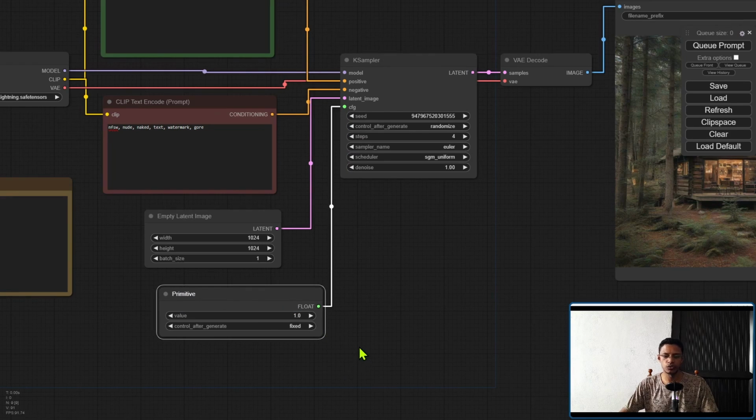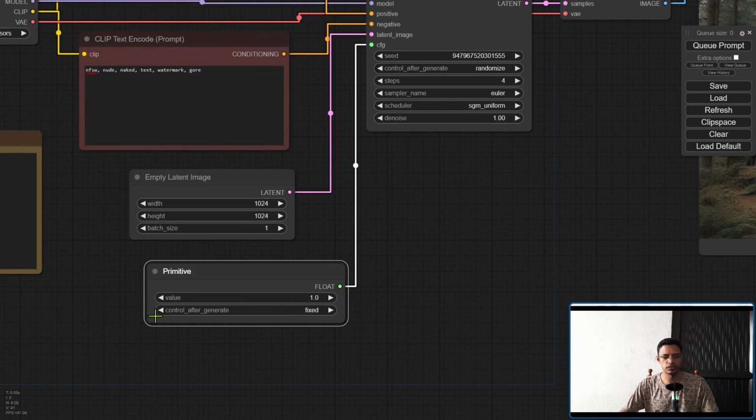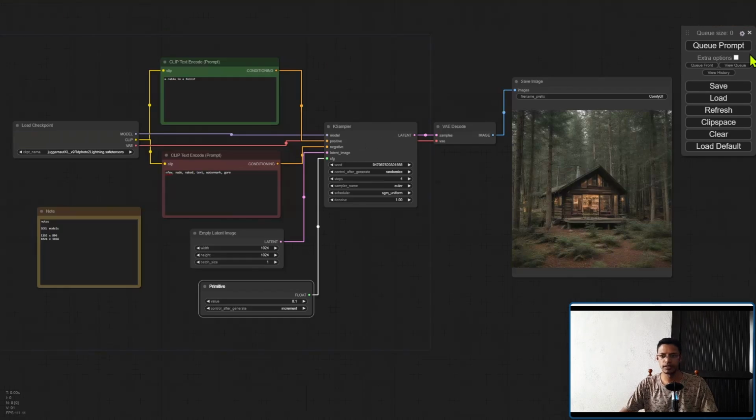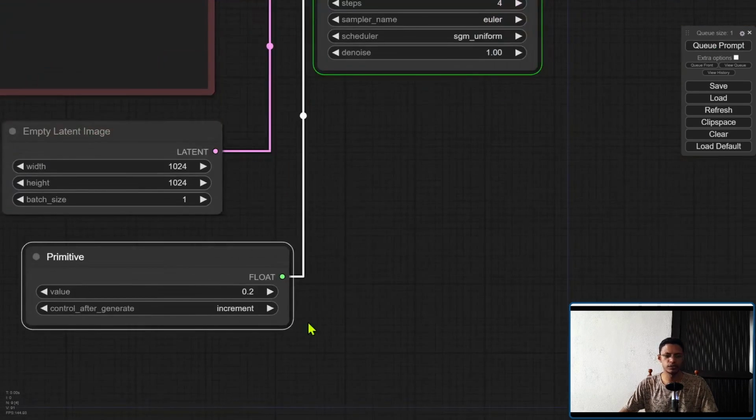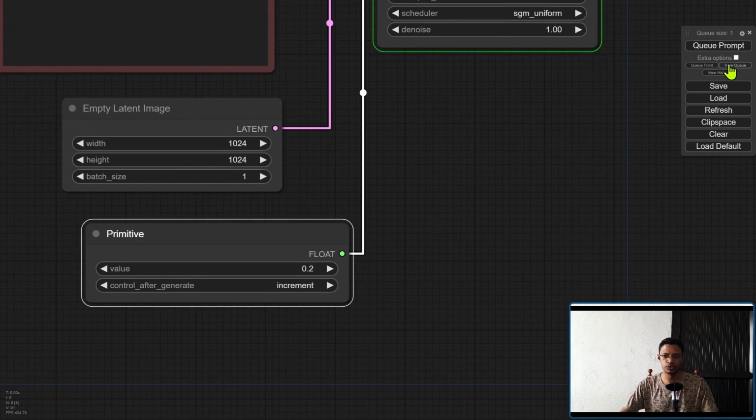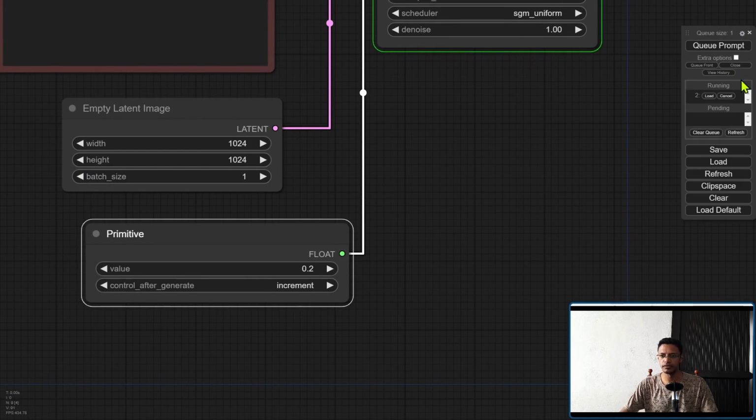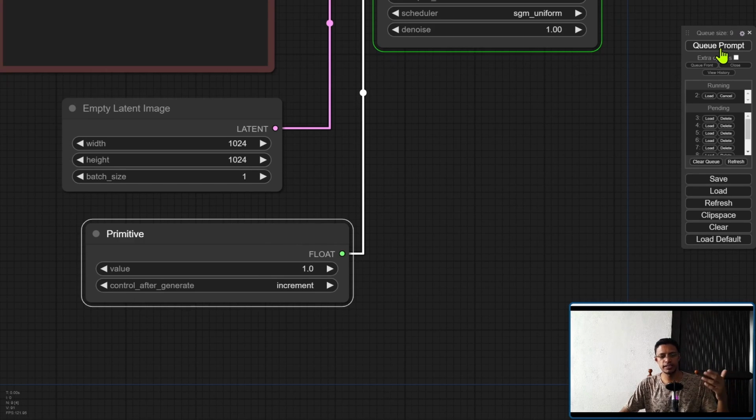Now I have control after each generation. So control after generation here. I can change this to incremental. And let's say I want to start with, let's say 0.1. I can click on the Q prompt, and you will see the moment I click on Q prompt, let me show my view Q. I have 1. It incremented it to 0.2. If I click on Q prompt again, it goes to 0.3 and it keeps on going.